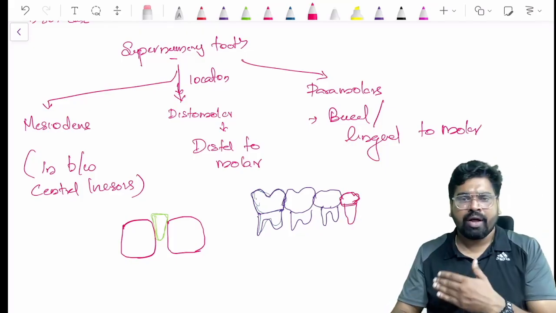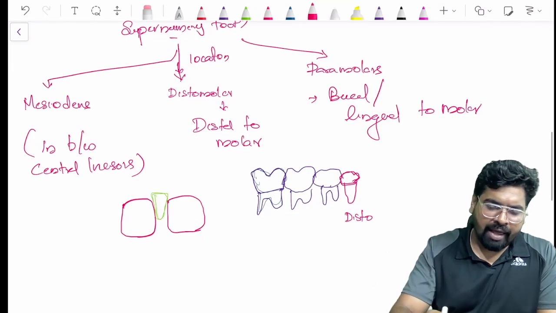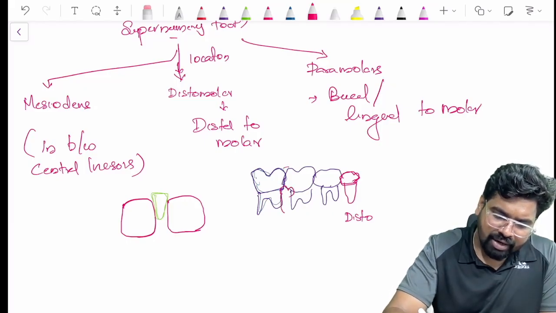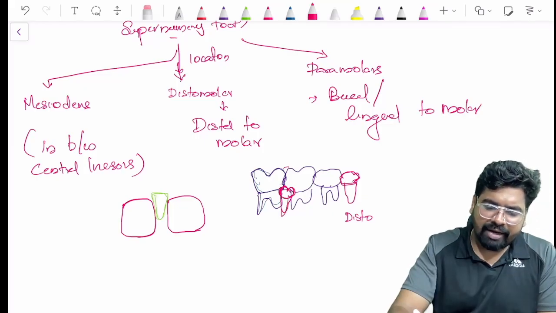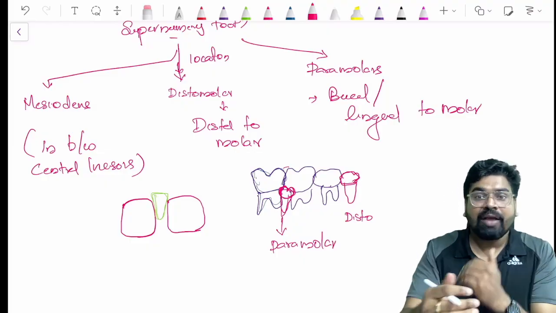This is the distomolar. And if a tooth is on the buccal or lingual side, then we call it a paramolar. So this is based on the location.